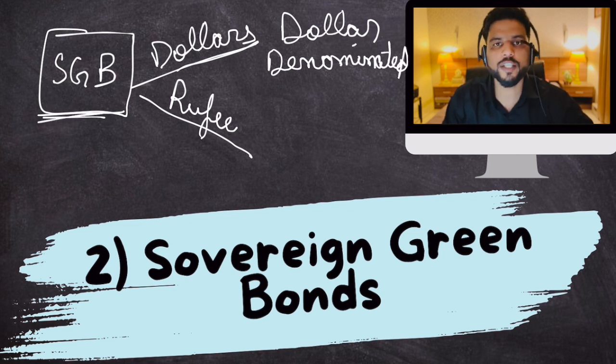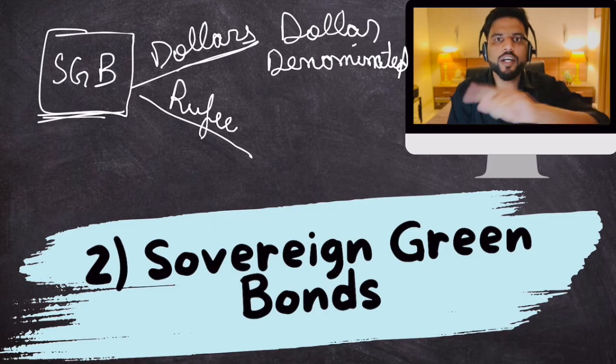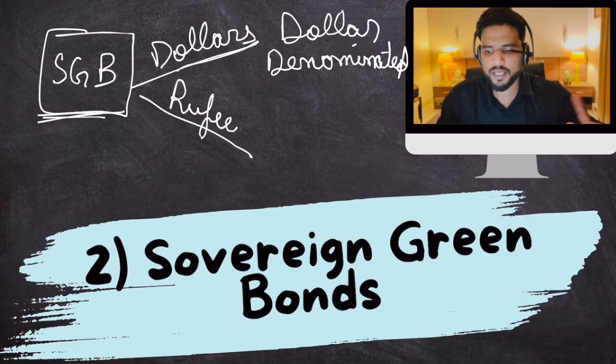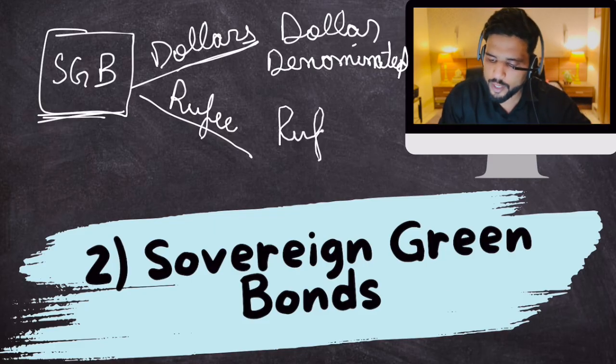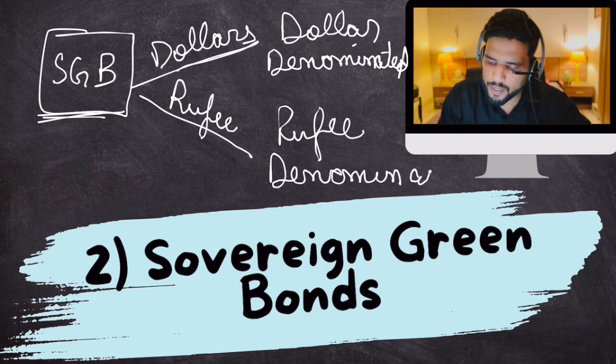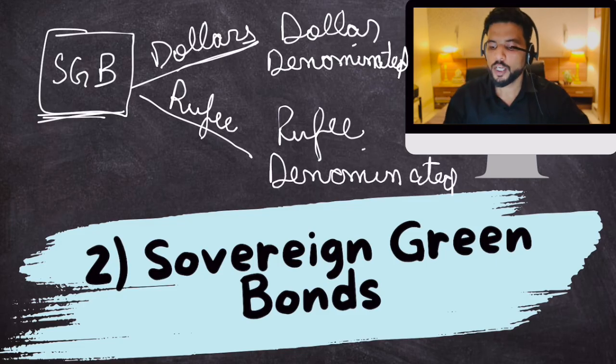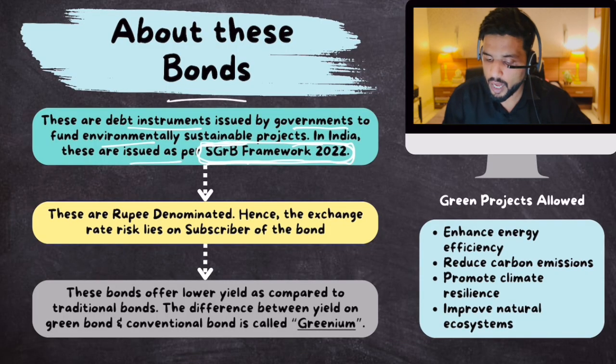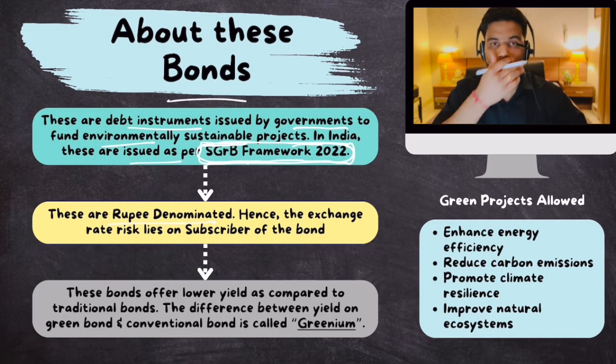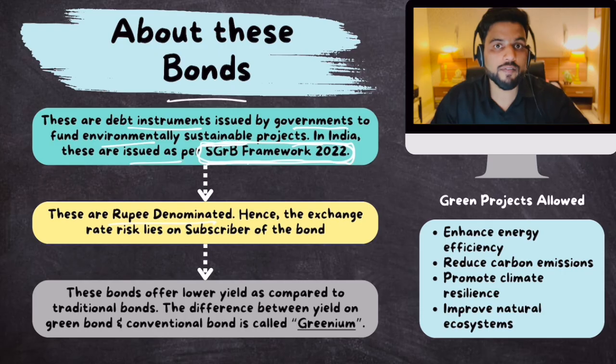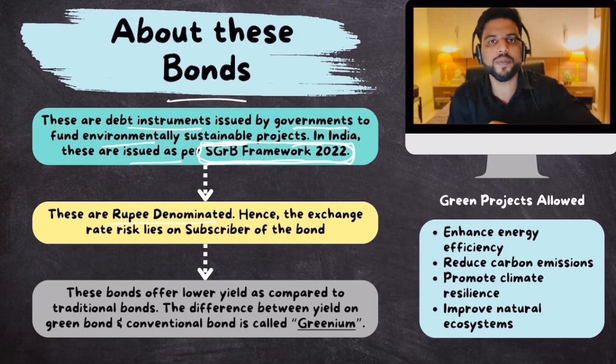Now, if this bond is of that category which can only be purchased by giving rupees, so foreigners will first have to convert their dollars into rupees and then buy this bond, then this will be called a rupee denominated bond. Simple. Now remember, sovereign green bonds of India are rupee denominated. They are not dollar denominated. So foreign investors have to first convert their dollars into rupees and then only they can buy it. All right.